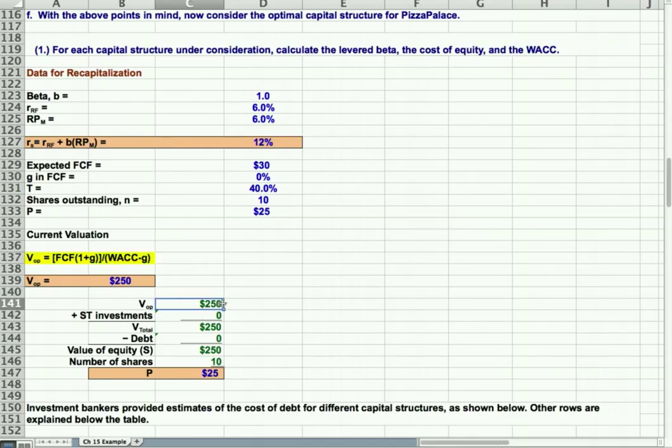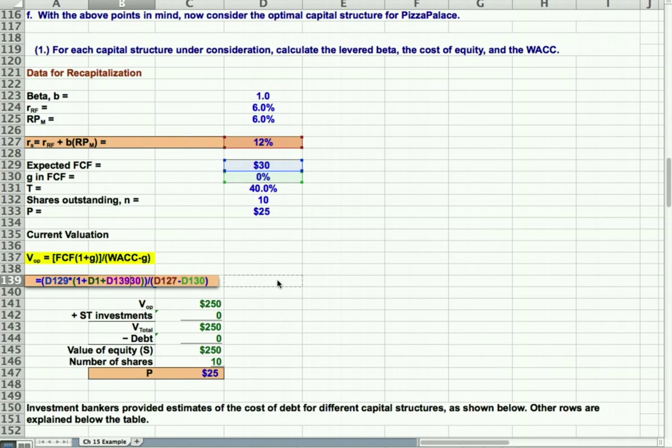So the value of operations here is free cash flow times 1 plus growth, 0. So that'd be 30 times 1 is 30, divided by weighted average cost of capital of 12% minus growth.